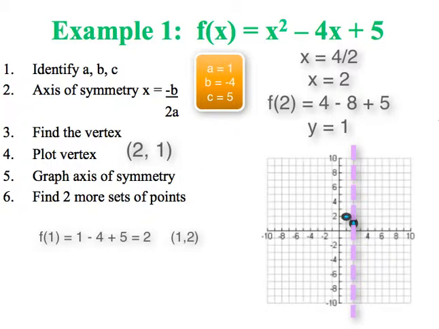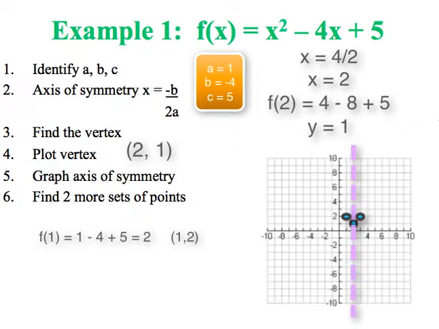And now, because we have that axis of symmetry line, finding some other points on the line becomes a little bit easier. Because that point we just plotted is just to the left of the center of our parabola by 1 space, the point on the other side of the parabola, the mirror image, will be 1 space to the right and on the same line. So at the point (3, 2).